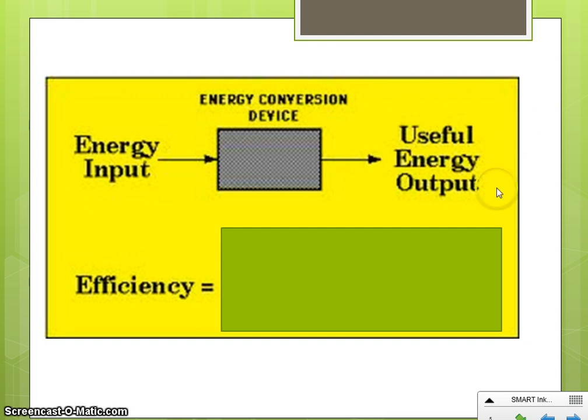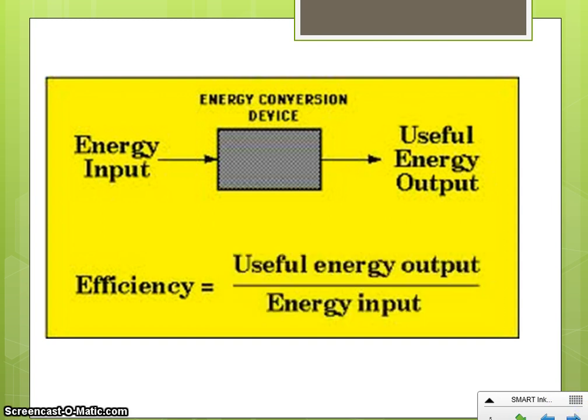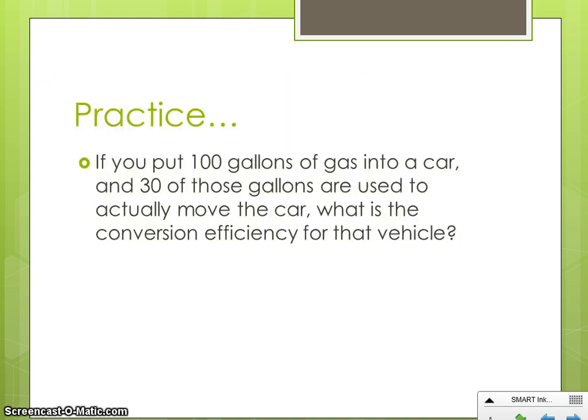Now, how we calculate this useful energy output or this efficiency is using this equation here. How much of the energy did we actually use compared to how much did we try to use? So we wanted to use 100 gallons. Only 25 of those gallons were actually used to move the car, which means it was 25% efficient. Okay.